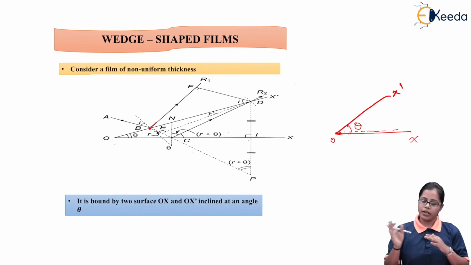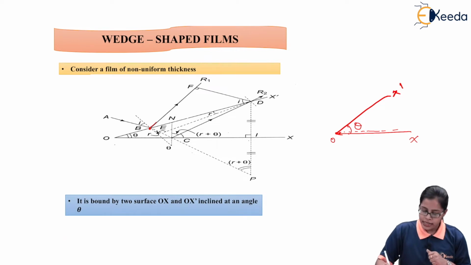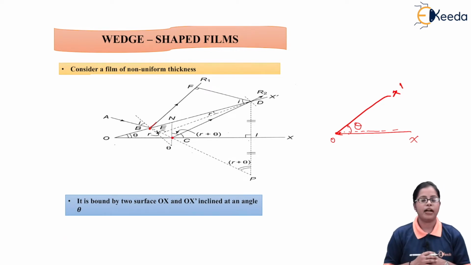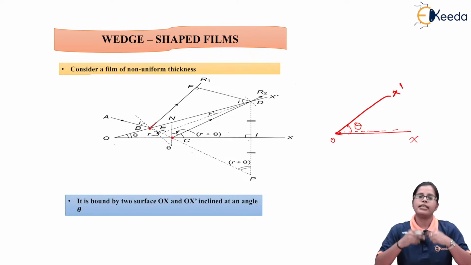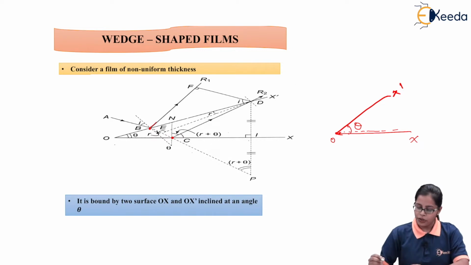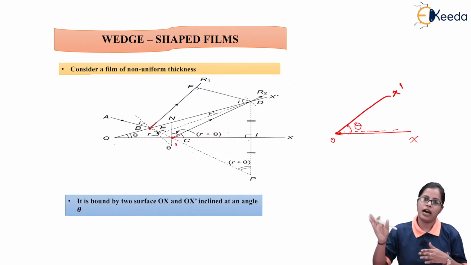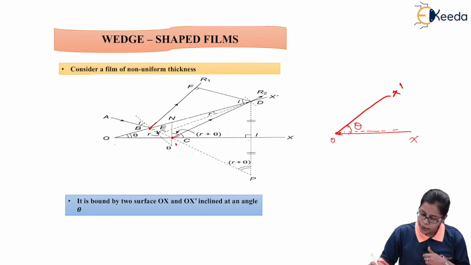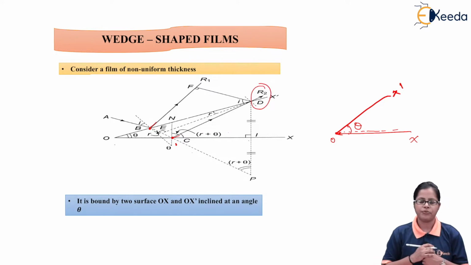Now, looking at the further part, as the ray reaches the point C, at C we can see that the ray again undergoes partial reflection and partial refraction. If you look at the diagram, at point C the refraction goes from C to P, and we get one more ray, the reflected ray along CR2, or we can specifically name it DR2.